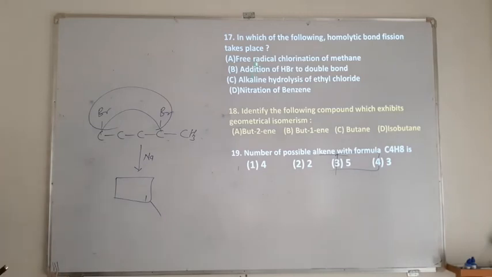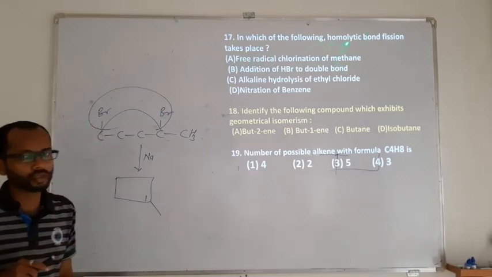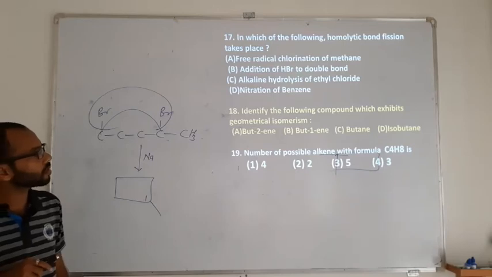Then we have the question: in which of the following will homolytic bond fission take place? I told you in the explanation part, radical means homolysis. So free radical chlorination is going to be the answer.